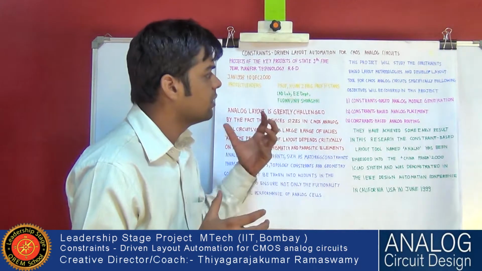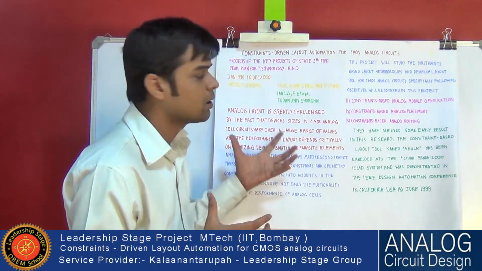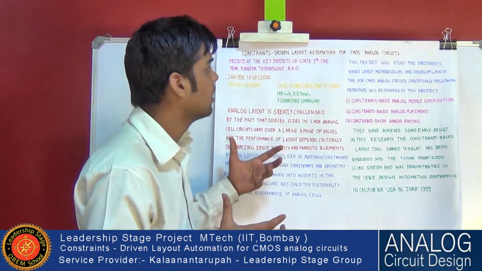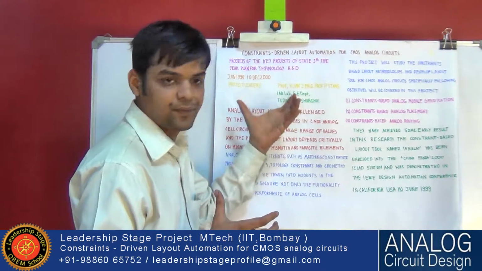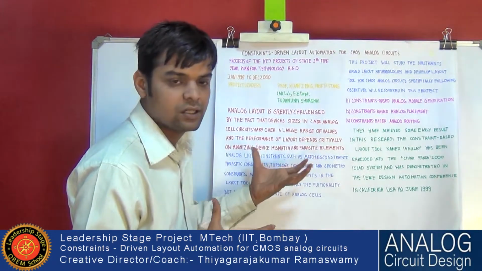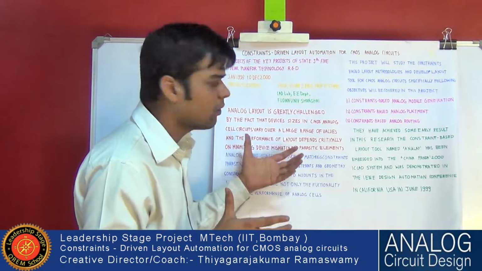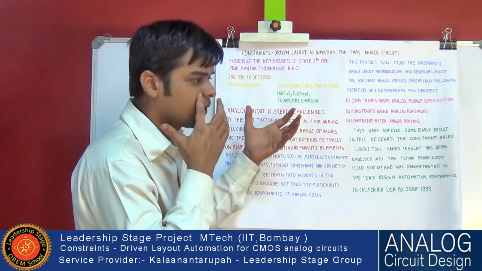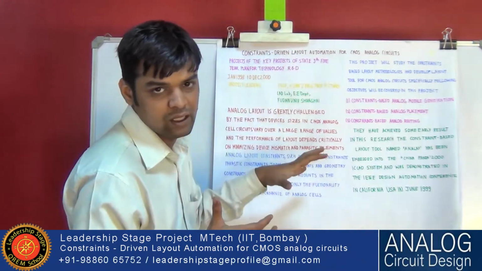So industries are more concerned about automating analog layout. They are trying for analog circuits also, but in this presentation we will discuss only layout automation, not circuit automation. The circuit is already given to us, and we have to make the layout from that circuit.